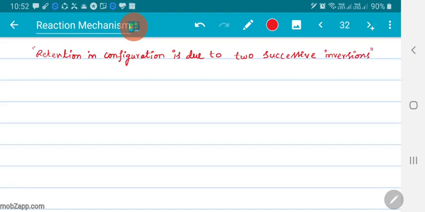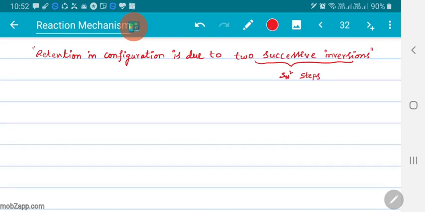That means two successive inversions are two successive SN2 steps, and that leads to retention of configuration.